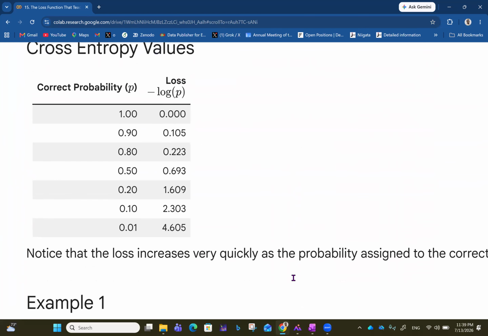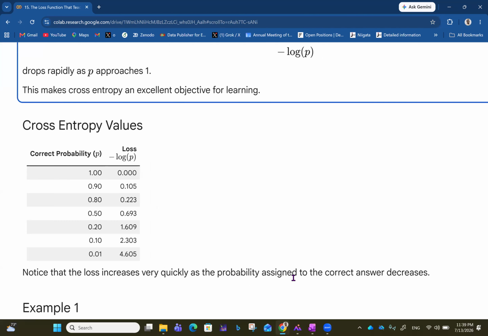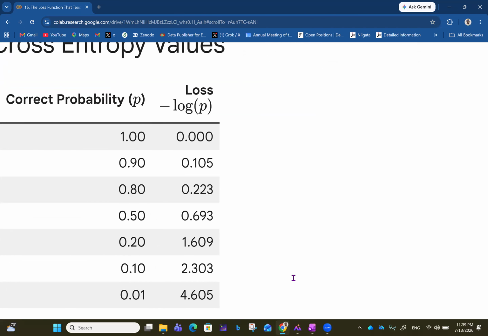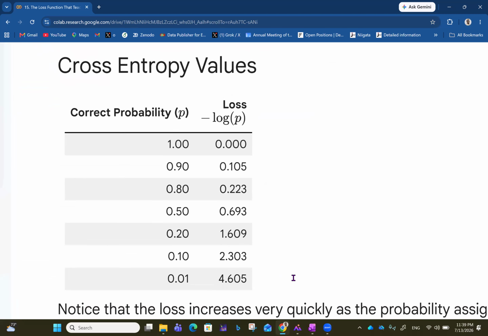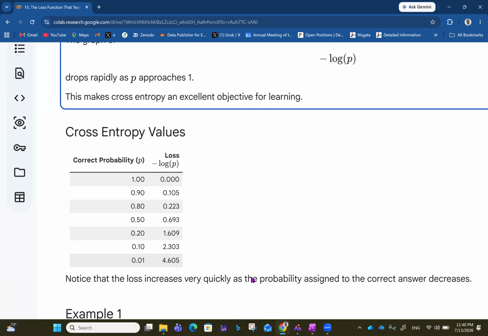So let's look at these cross entropy values. For a correct probability of 1.00, the loss, which is minus log p, will be minus log 1, which is 0.00. This is a perfect prediction. If it is 0.90, the loss is getting bigger, that's 0.105. If the probability is 0.8, the loss is 0.223. For 0.5, it's 0.693; for 0.2, 1.609; for 0.1, 2.303; and for 0.01, that's 4.605. These are cross entropy values.